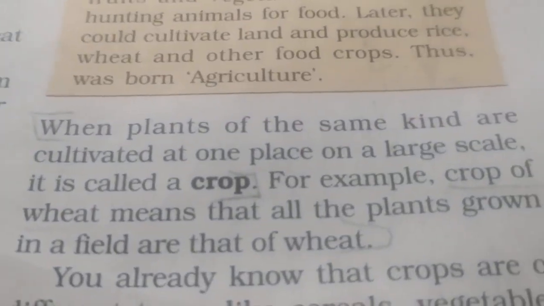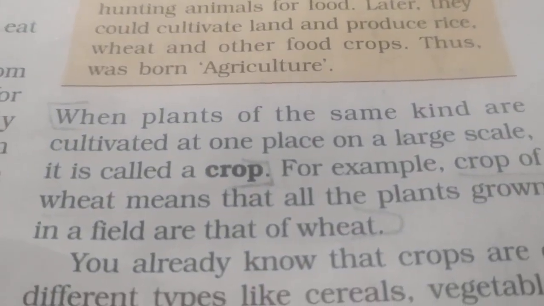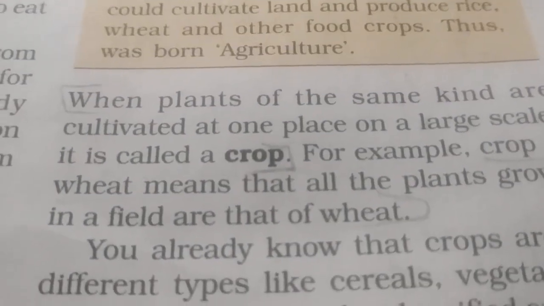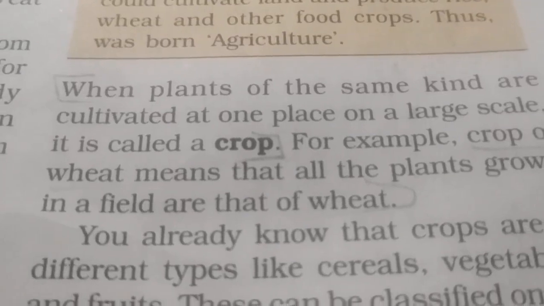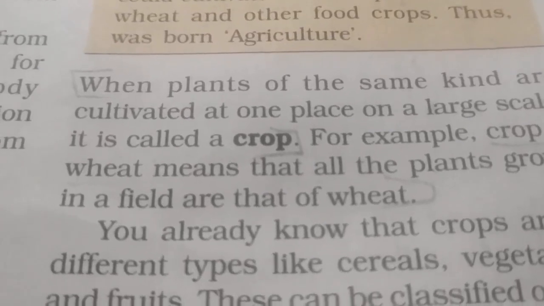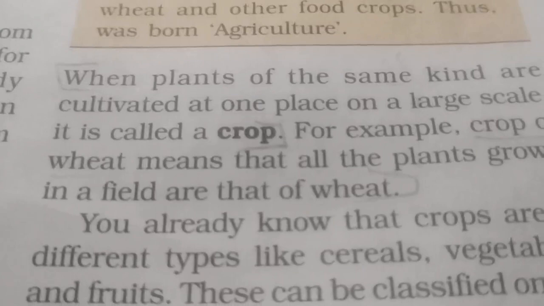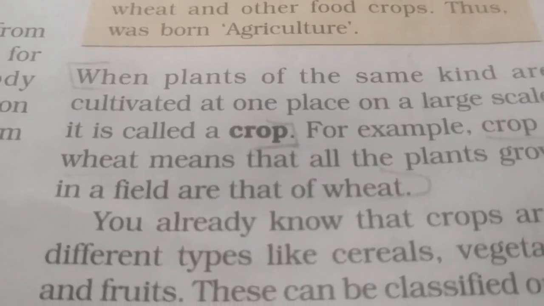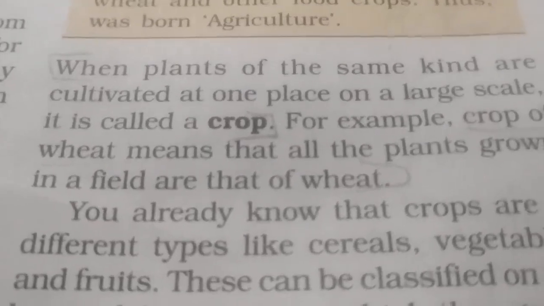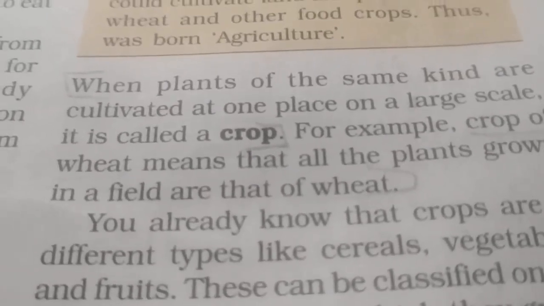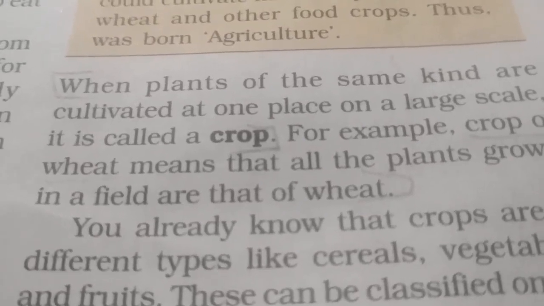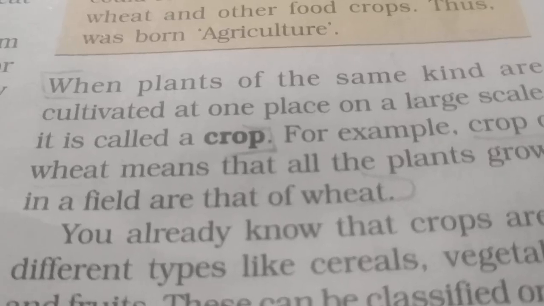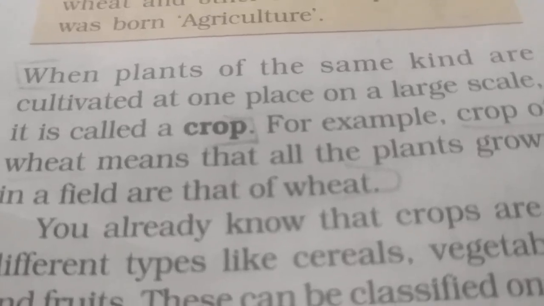When plants of the same kind are cultivated at one place on a large scale, it is called a crop. Please underline this, because it is the definition of crop. Those who have a textbook, please underline what is meant by crop, and those who do not, please write down this definition. It's very important.